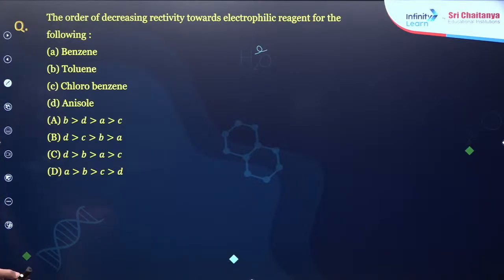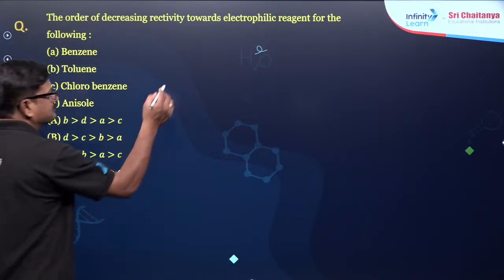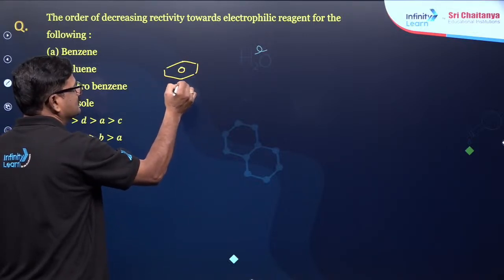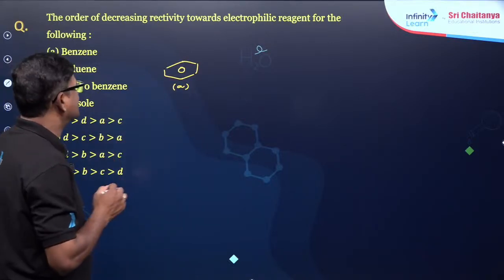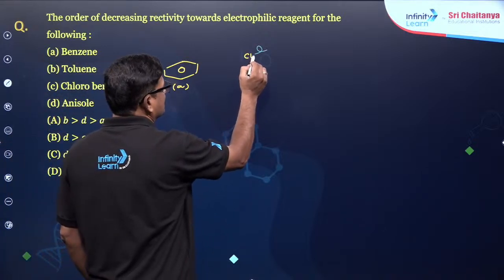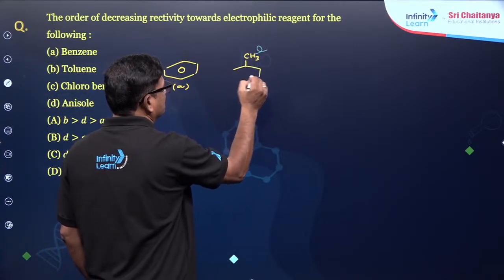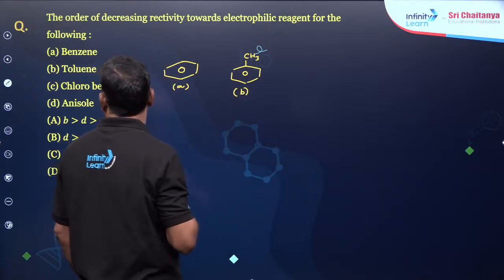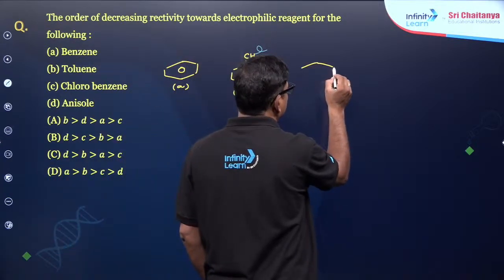Now here it is going to be the order of decreasing reactivity towards electrophilic reagent for the following. So it is going to be benzene. This is your benzene. And it is toluene. And it is a chlorobenzene.